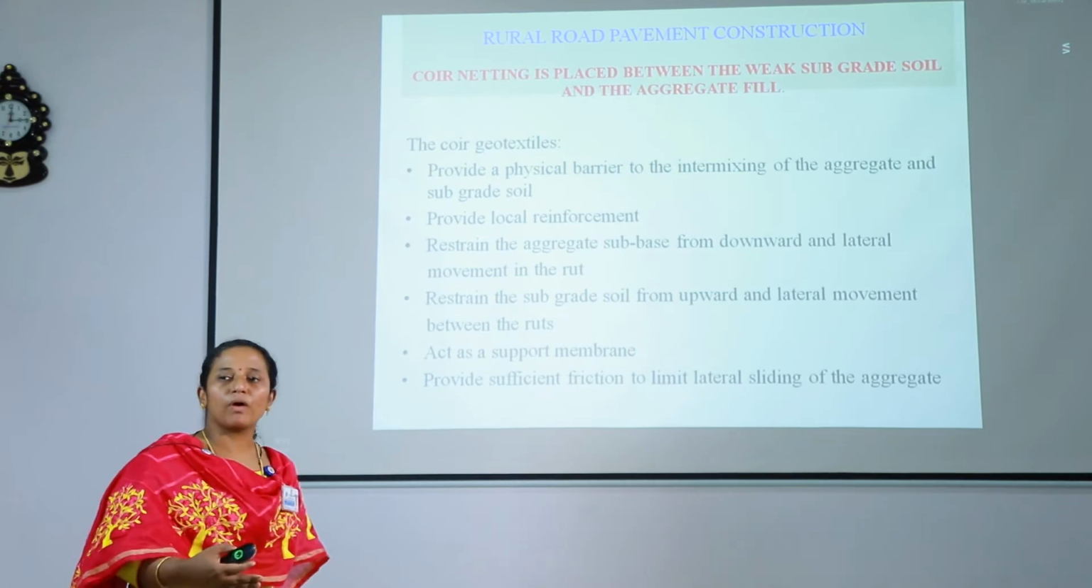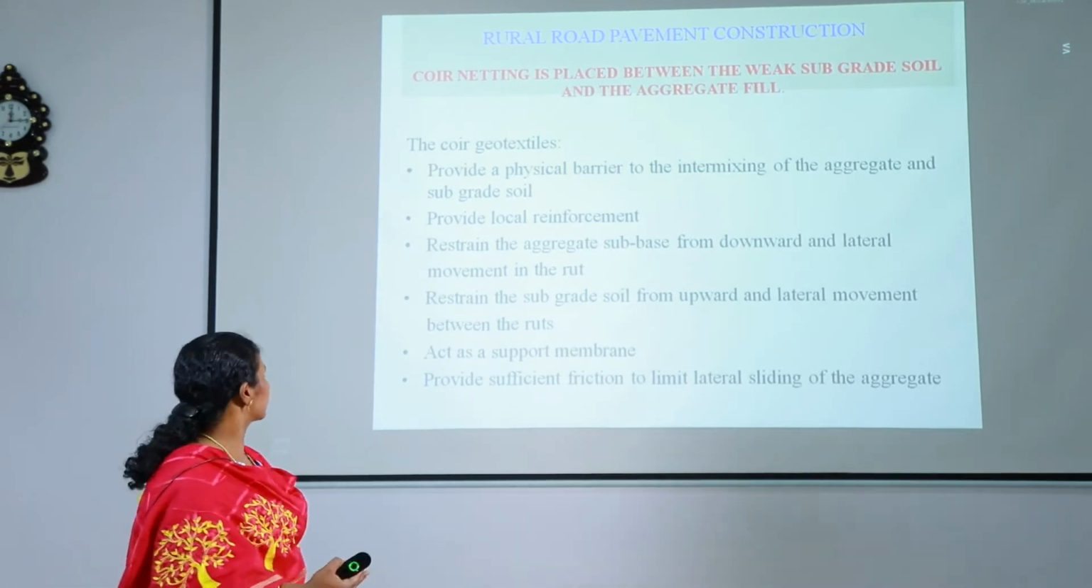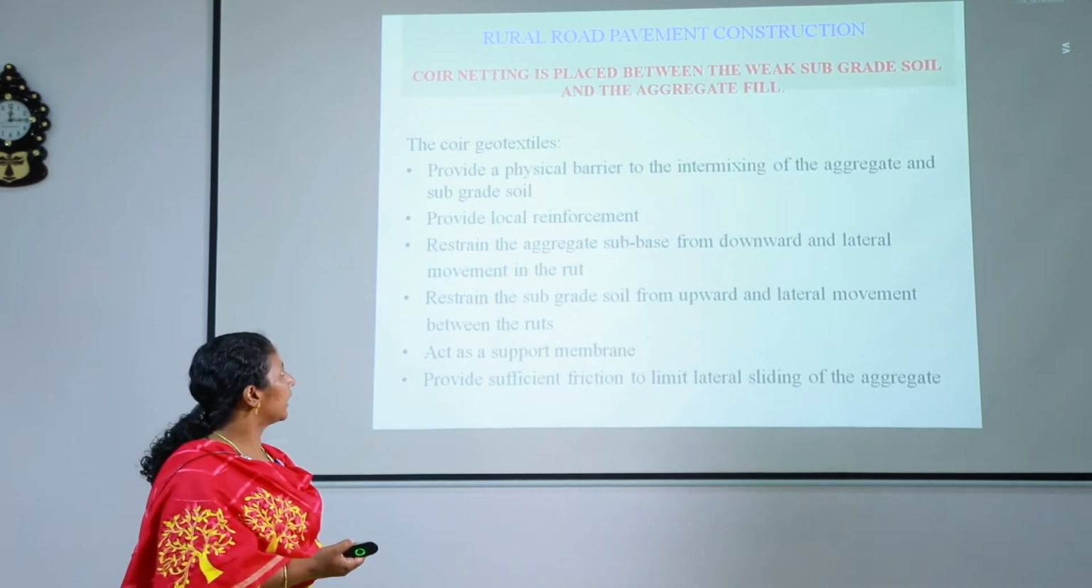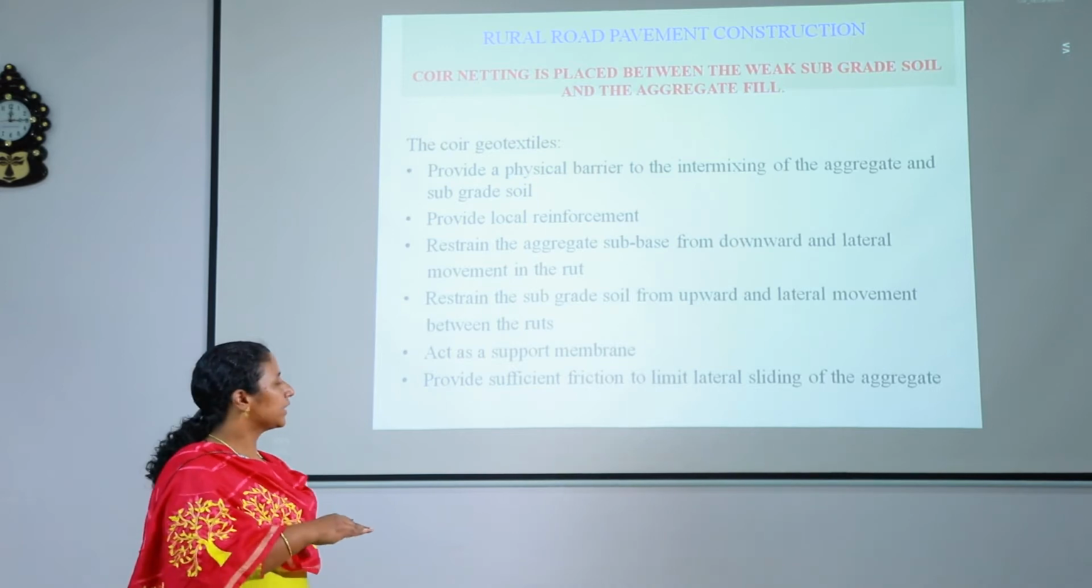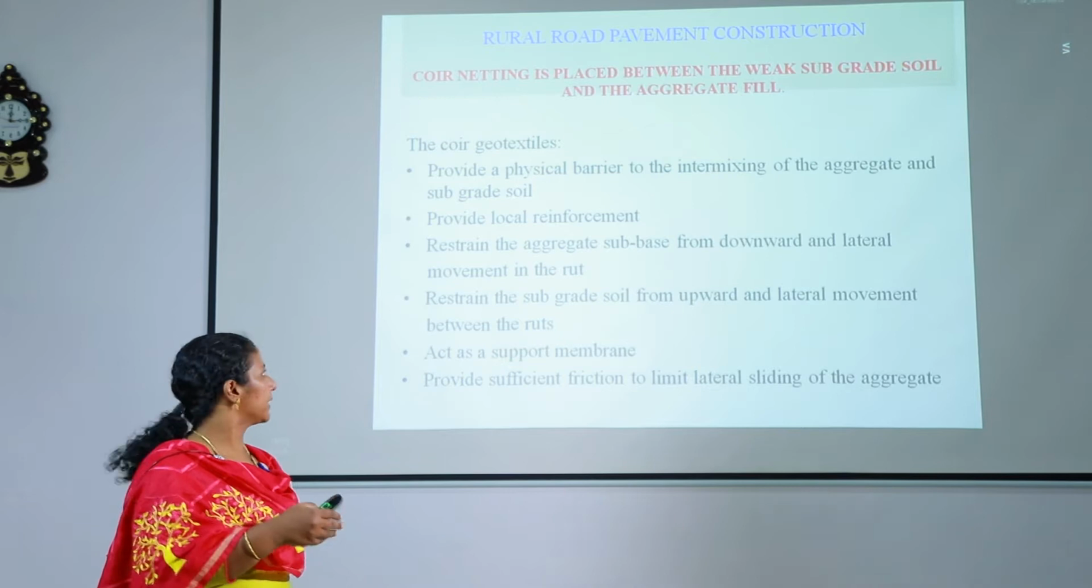Now I am coming to the point: coir geotextile as a reinforcement for rural roads. Coir netting is placed in between the weak subgrade soil and the aggregate fill. It will act as a separating layer between the subgrade and subbase.